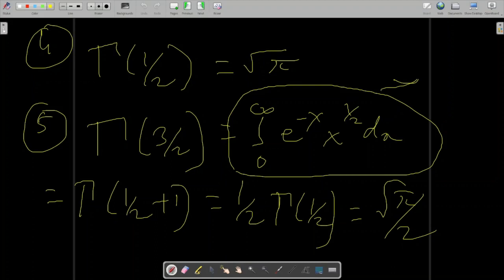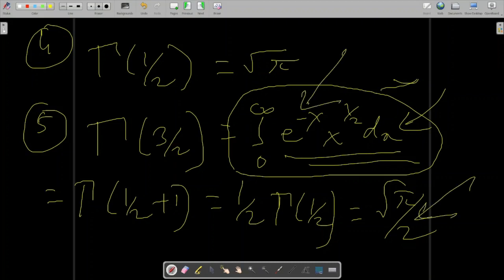And never ever try to find this integration in the exam. Just simply put it equal to root pi by 2 by mugging it up. How this integration yields root pi by 2 is a part of the maths optional syllabus. That is not a part of the physics optional syllabus.